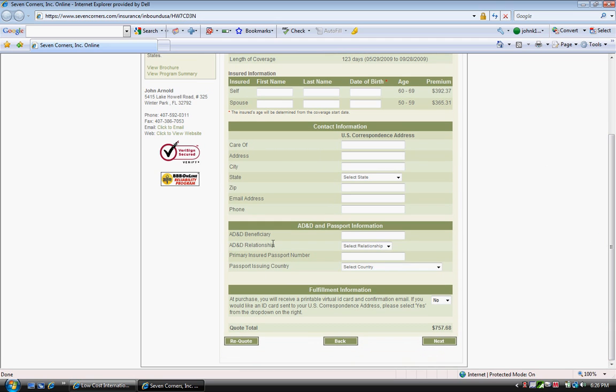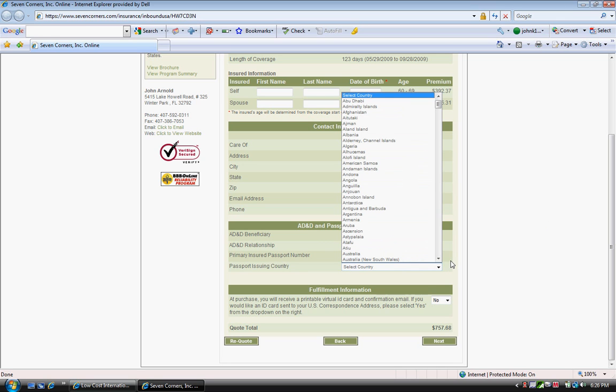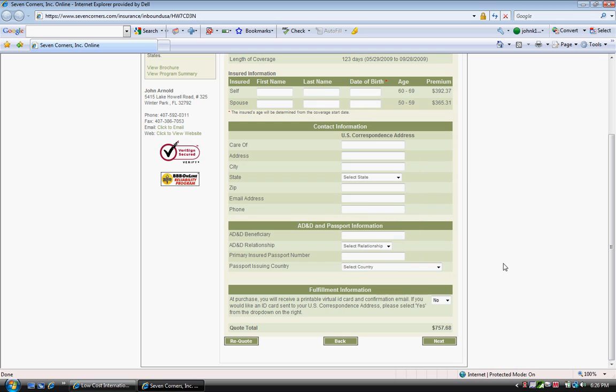Here it says AD&D beneficiary. That's the accidental death and dismemberment. Who will be receiving the check in the event? Typically, it could be a spouse, or it could be the son or the daughter. So that's receiving it. And then you have here the relationship: spouse, child, or other. We're going to need the primary person's passport number and the primary issuing country. As you'll see, all the countries are here.